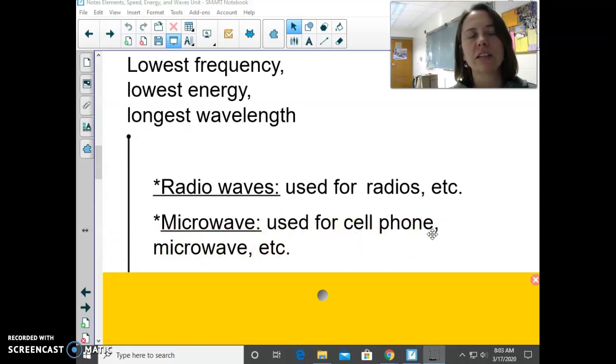So all the information that goes from a cell tower to your phone and from your phone to a cell tower is carried on microwaves. Also, we use microwaves to heat up food, actually to vibrate the water particles in food, which will then heat it up.